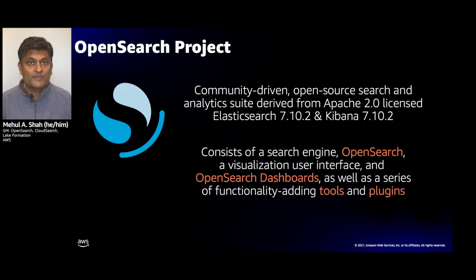Now, we here at Amazon believe in open source. We believe in the way that it's built, we believe in the community, and we believe in the freedoms that it offers and affords our users and our customers. In particular, we believe in the freedom to be able to use it as they see fit, and the freedom to choose various vendors and deployment models as they see fit.